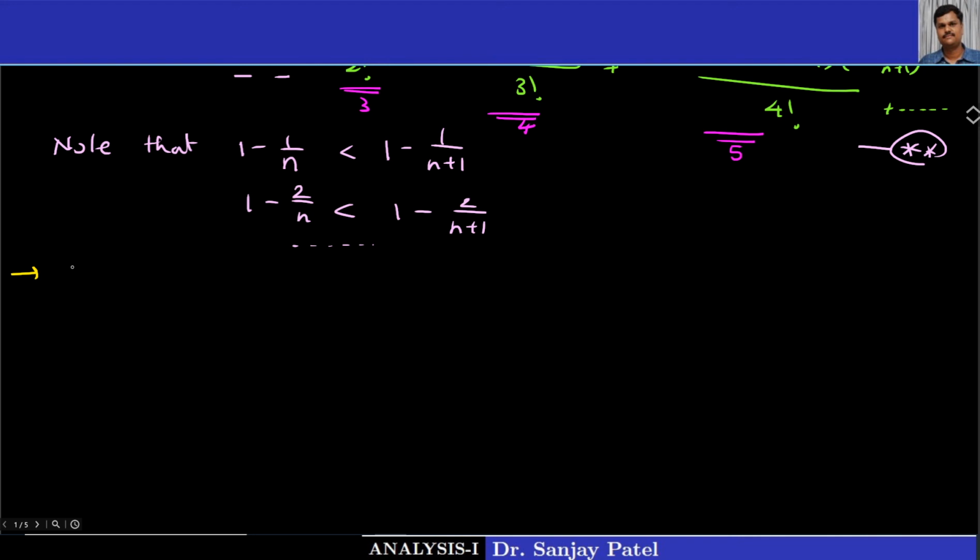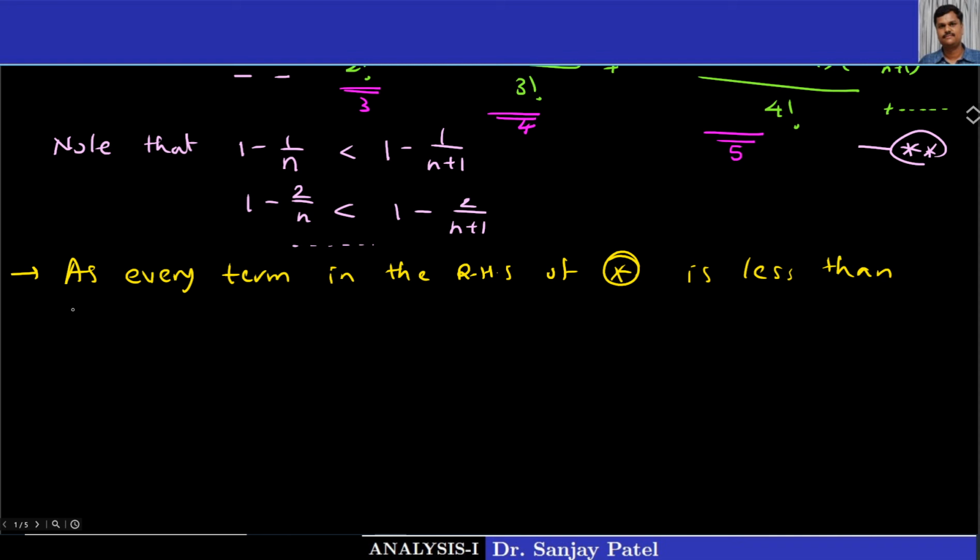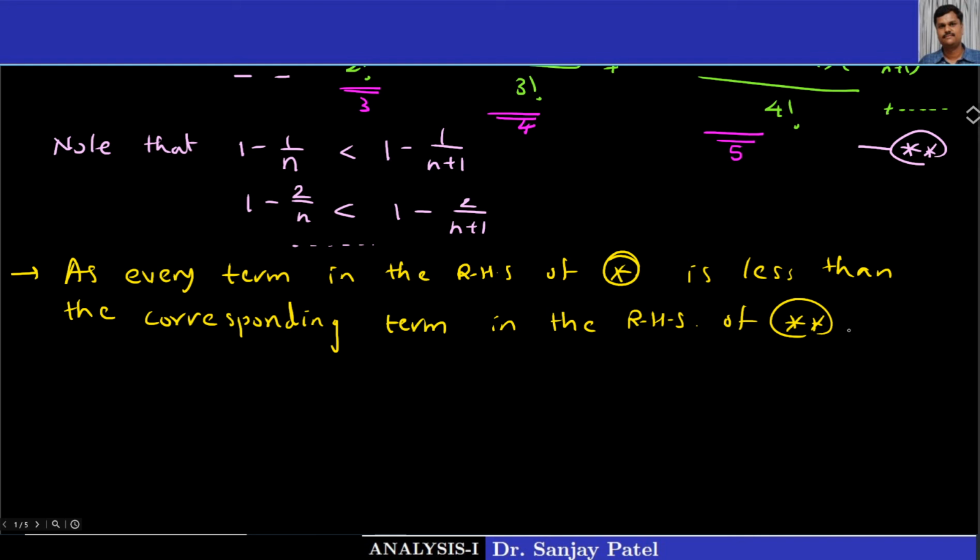So as every term in the RHS of star is less than the corresponding term, this is an important word, corresponding term, in the RHS of double star, from, this is important, from third term onwards. What is this? From third term onwards.